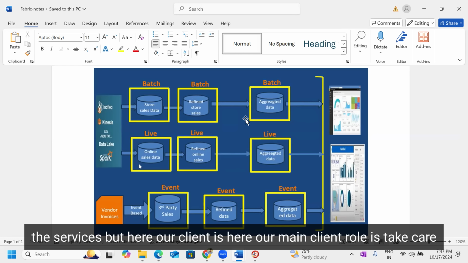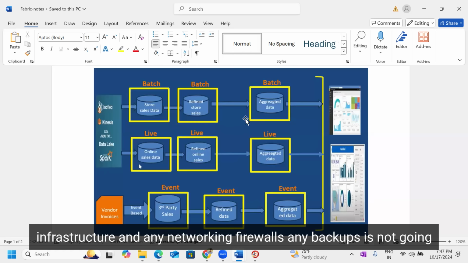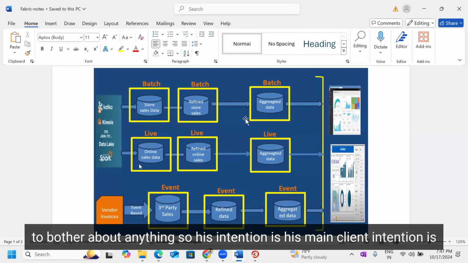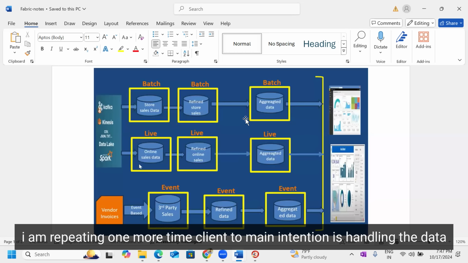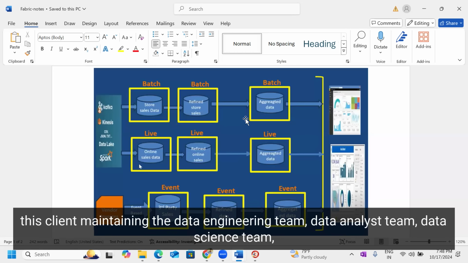But here our main client role is to take care of only Azure data engineering related work. He is not going to bother about the infrastructure, networking, firewalls, or backups. He is not going to bother about anything else. I am repeating one more time, the client's main intention is handling the data related workloads. This client maintains the data engineering team, data analyst team, and data science team.